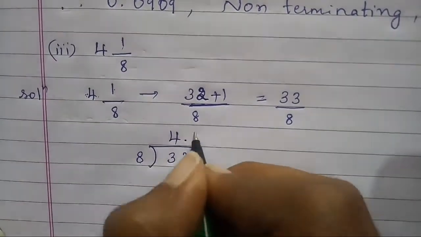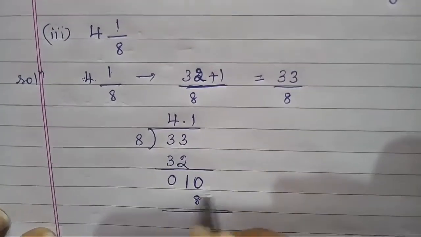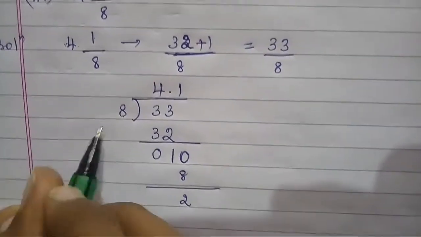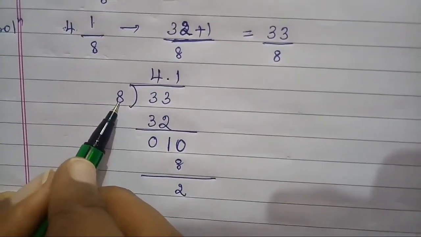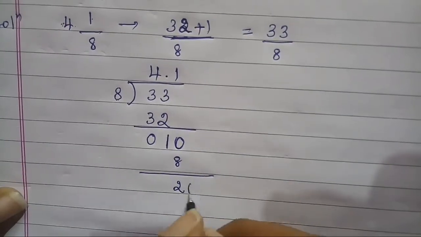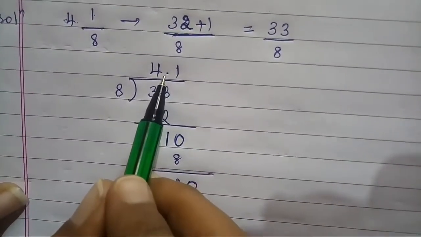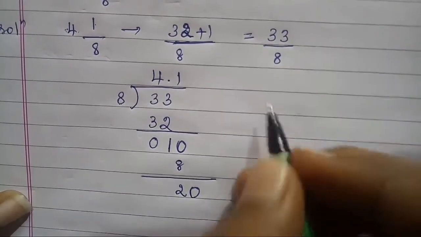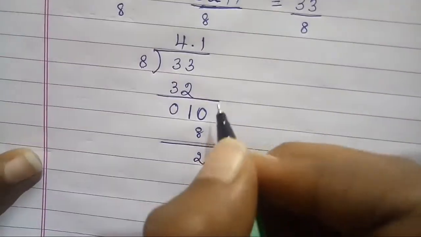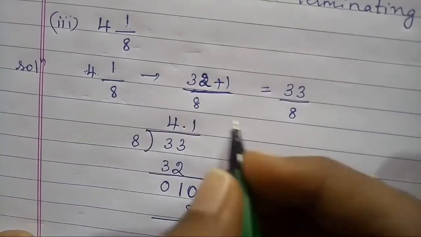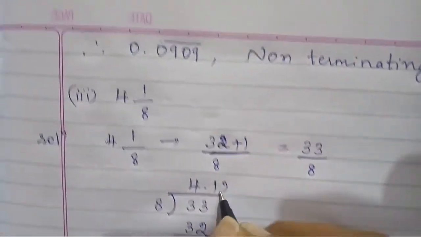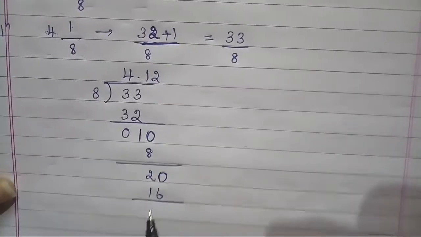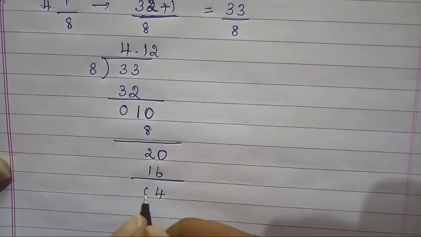So 8 ones are 8. 10 minus 8 is 2. Again 2 is less than 8. Therefore I am taking 0, because here I had already taken a decimal point. So 8 2s are 16. 20 minus 16 is 4.